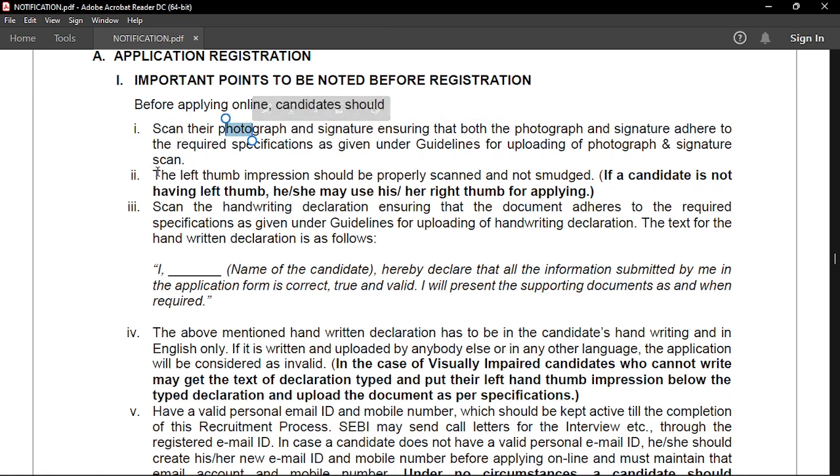The second thing is you must have a left thumb impression with yourself as well. You might as well have been filling out the application form for the banking examination, so it is not much different from that.